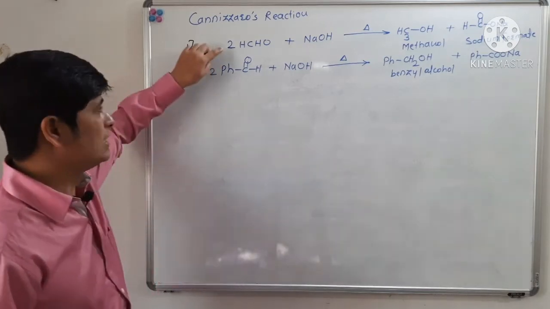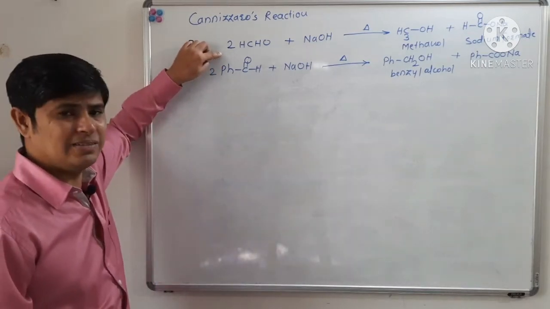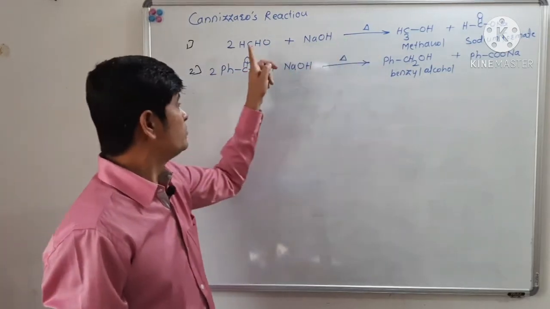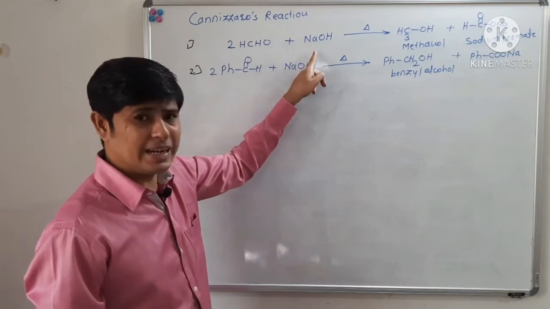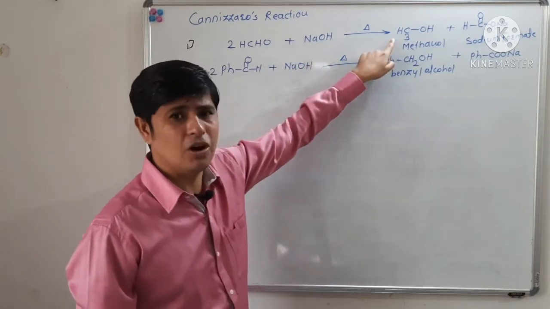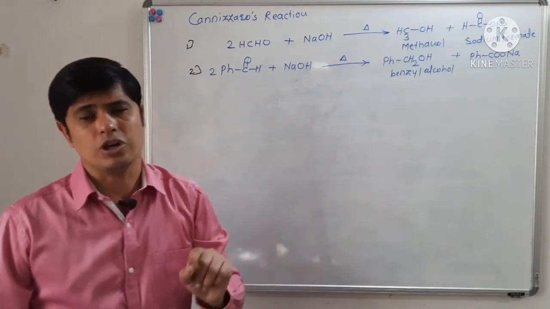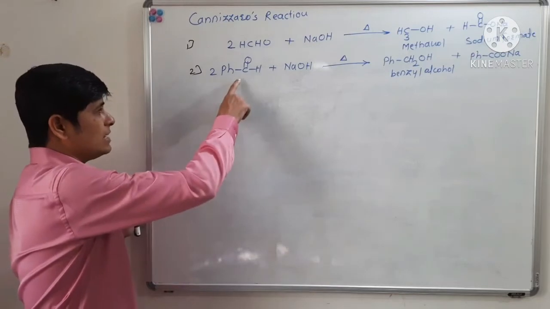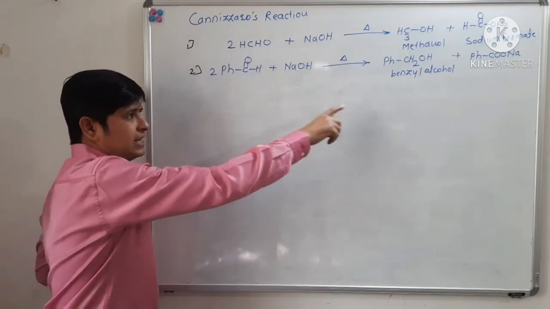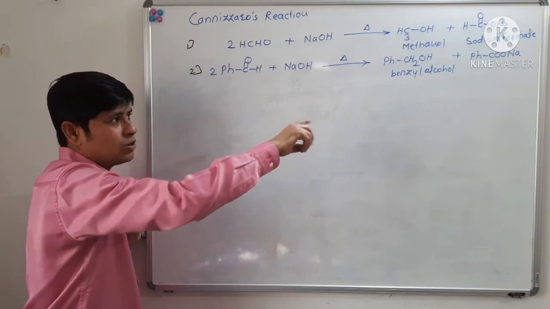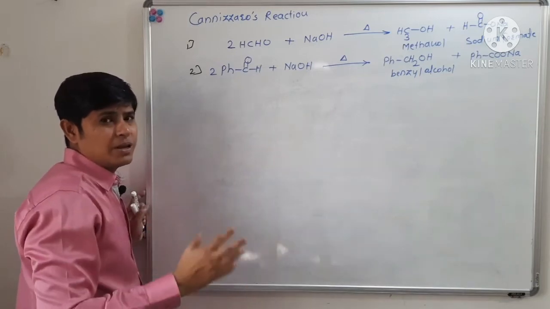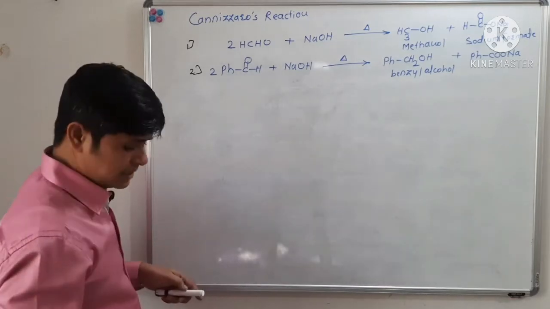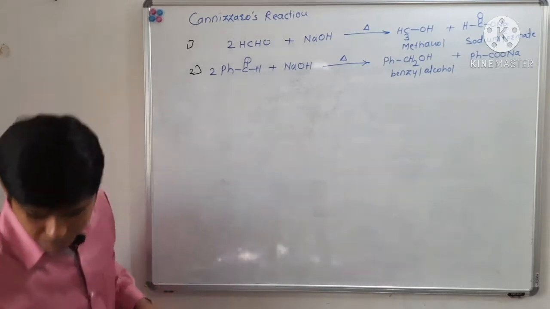For example, here we have taken formaldehyde reacted with sodium hydroxide. When formaldehyde reacts with sodium hydroxide, there is formation of methanol and the sodium salt of formic acid as a product. Similarly, when benzaldehyde reacts with sodium hydroxide, there is formation of benzyl alcohol and the sodium salt of benzoic acid as a product. Now let us see the mechanism of the Cannizzaro reaction.